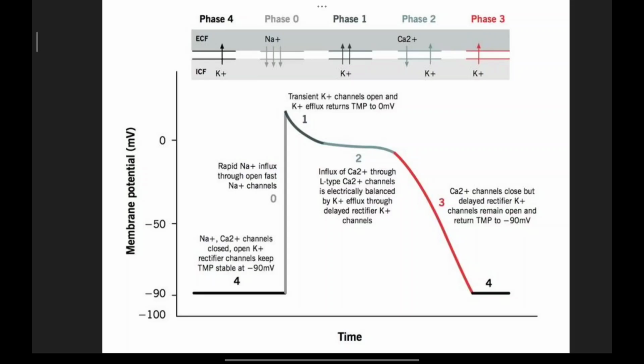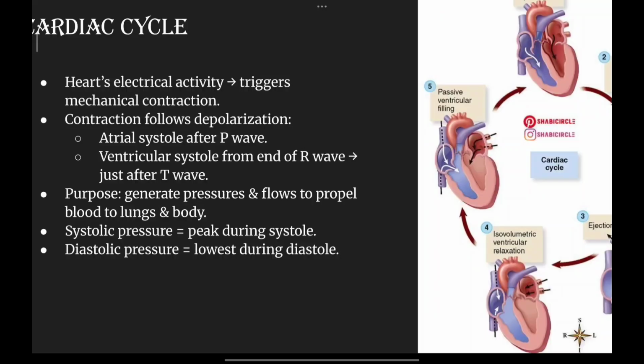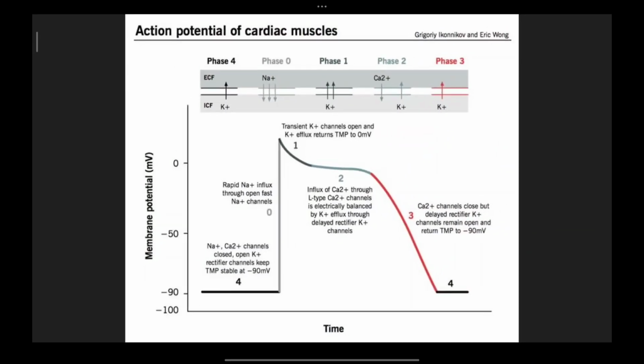That is phase 4, wherein the potassium channels are again opening up for the movement of the potassium ions. So that covers the action potential of cardiac muscles.